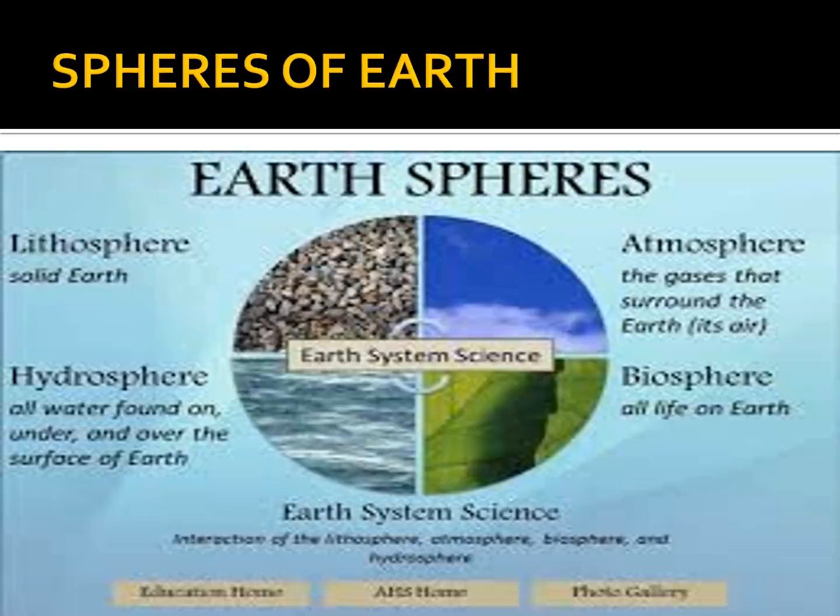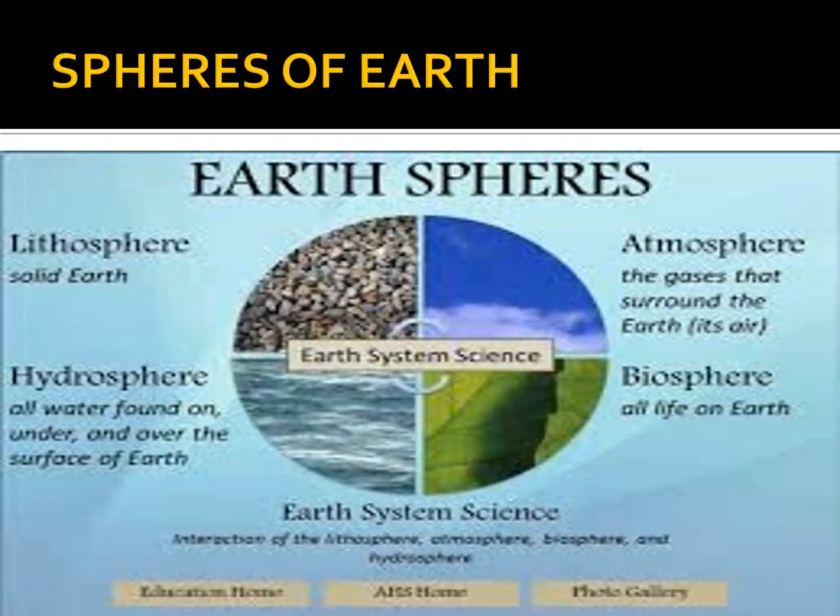Okay. So in the world overall, 8 planets are there. How many planets are there? 8 planets are there. What are they? Do you remember?